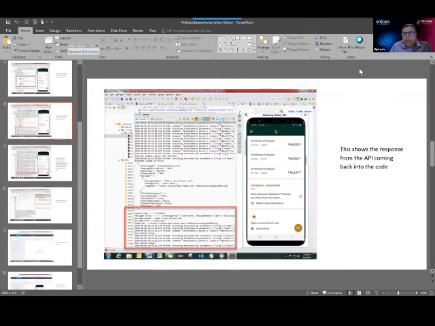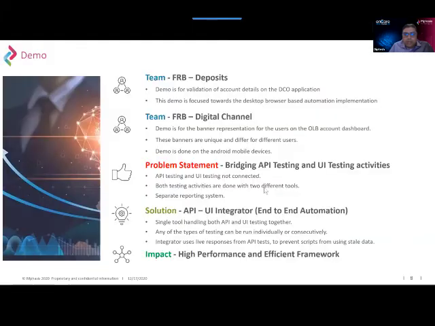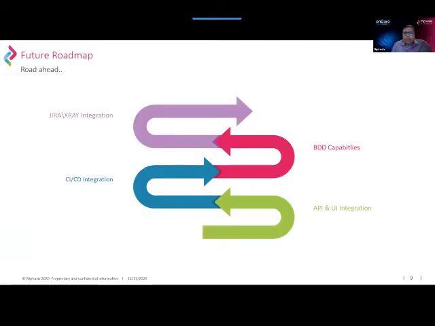With that, we'll go back to our roadmap. What we are doing is improving this framework on a step-by-step basis, where the first step was the API UI integration. That is already done. The next step is going to be a CI/CD integration. After that, we plan to include BDD capabilities so that we can shift left a little bit more. And then finally, we are also planning to integrate this with Jira and X-Ray so that we can do end-to-end CI/CD.